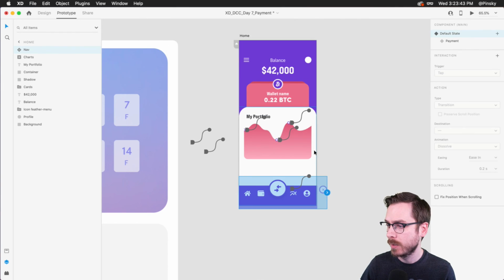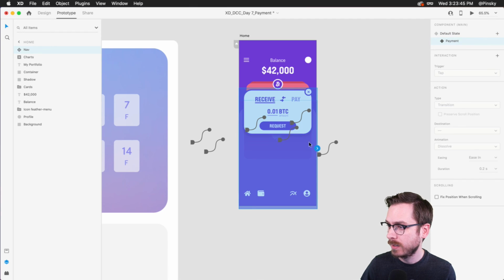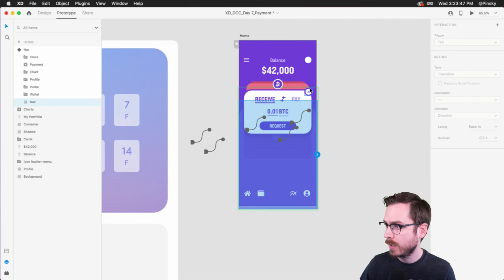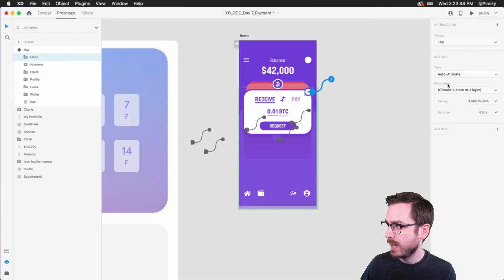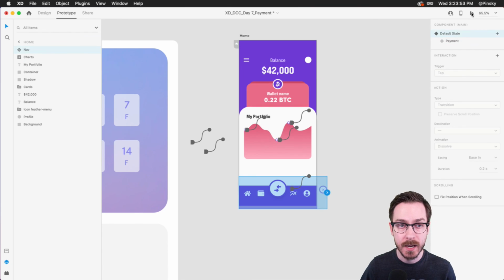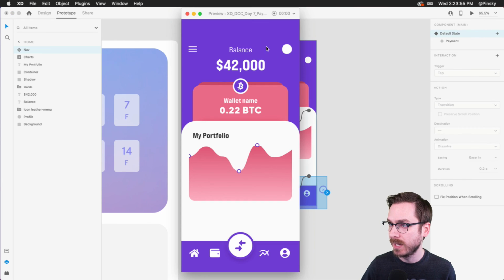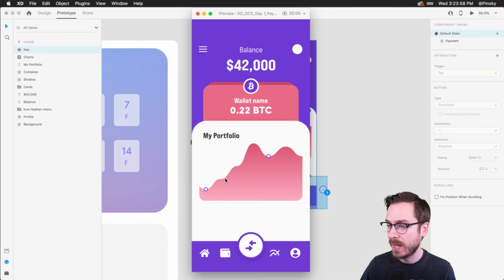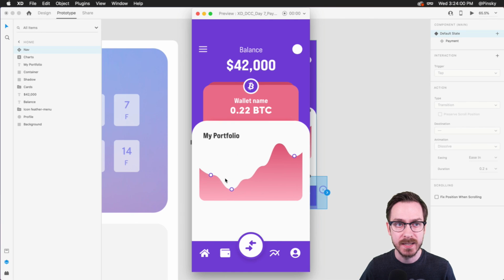But now from prototype mode, go to the payment section. I can delete this one here. I'm going to go to this close button and trigger the default state. So one last time before we wrap things up, press play. Here is our view. We can go ahead and scroll through the charts that we created yesterday, right?